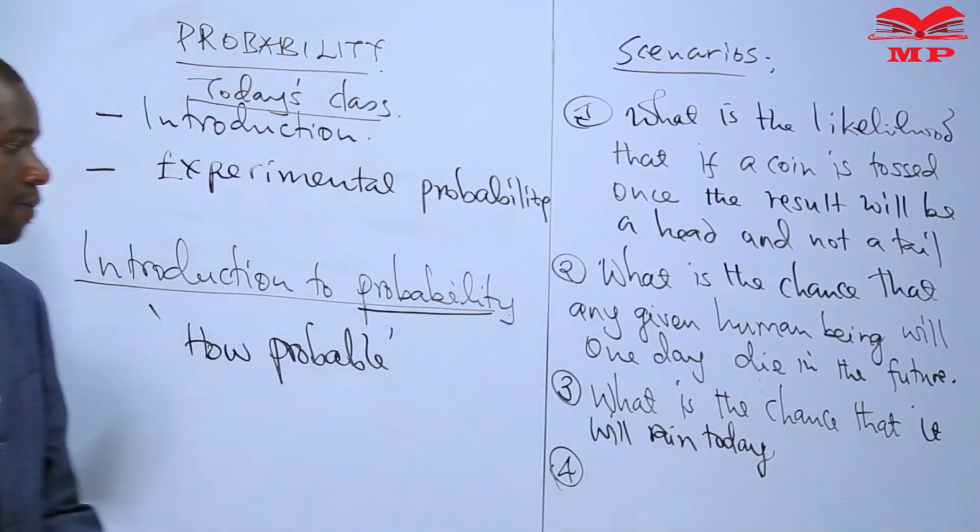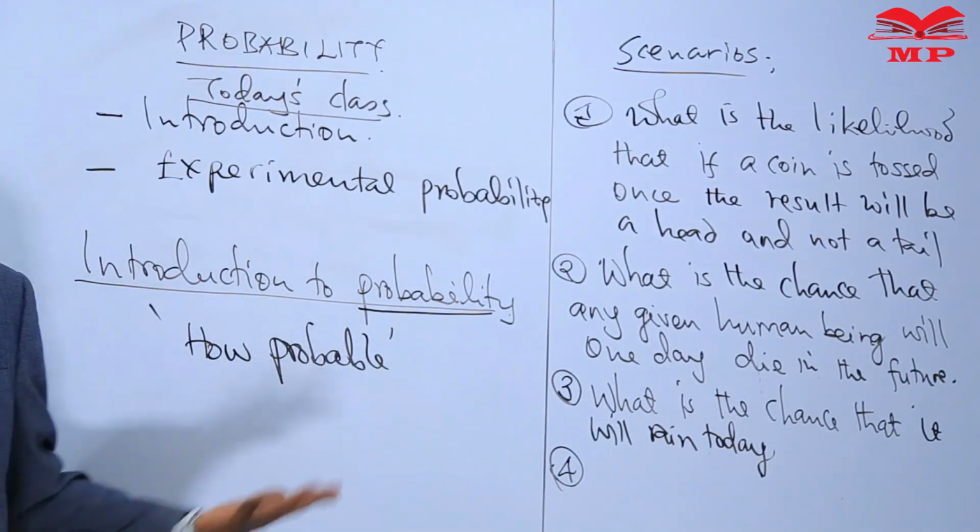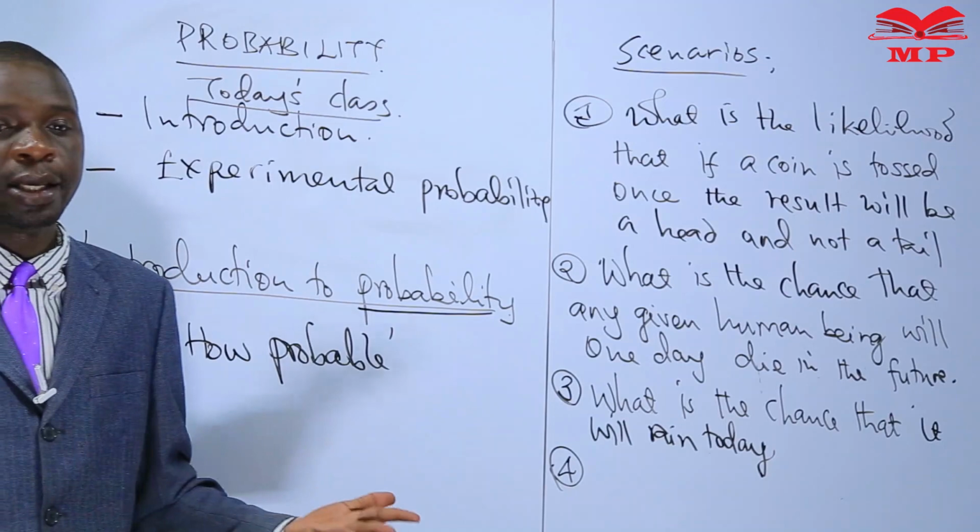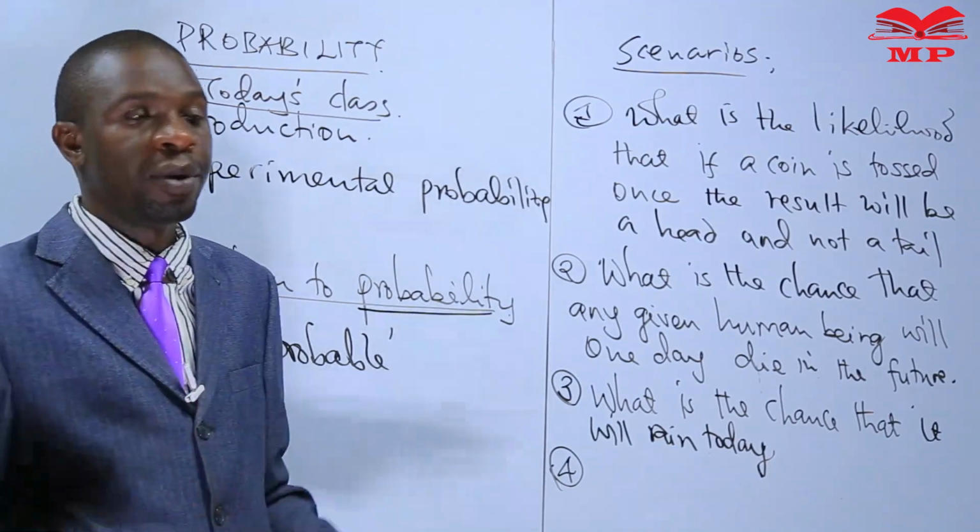Still, we can look at a last one. We all know what a die is, or dice when we are talking of plural.